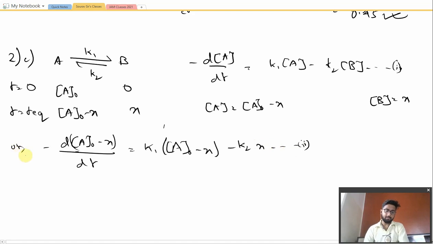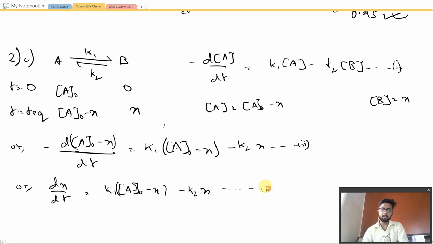Now we may write it as d A naught by dt. As A naught is a fixed concentration, the differentiation of a fixed value would be equal to 0, and the minus signs would cancel out. So we get dx by dt is equal to K1 times A naught minus X, minus K2 X. This would be equation 3.